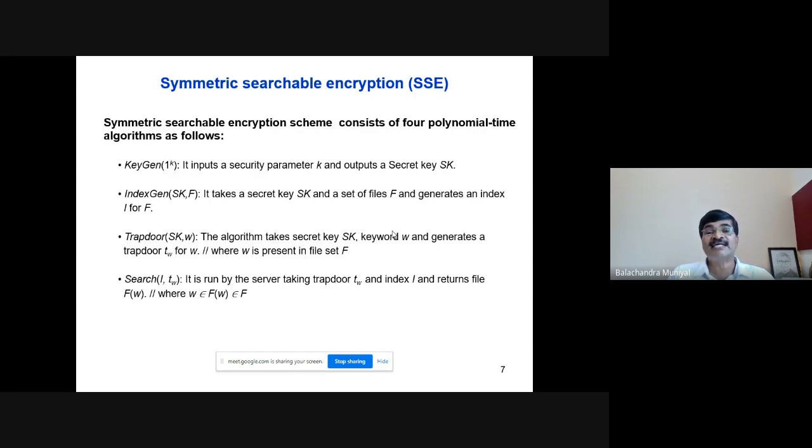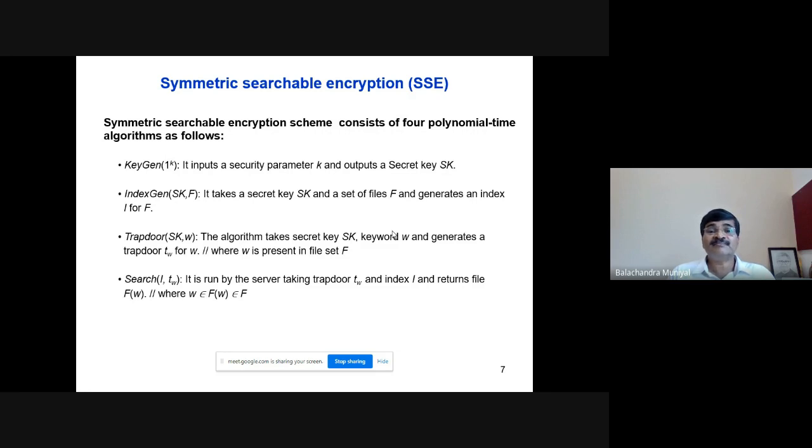One is the secret key sk, which was generated by the algorithm Keygen(1^k). It takes the keyword w, and it generates a trapdoor Tw for w. This w is present in one or more files of the file set F. Okay. Now, as I told you, in simple terms, a trapdoor Tw is nothing but an encrypted keyword.